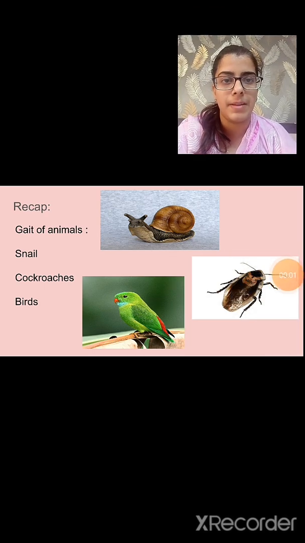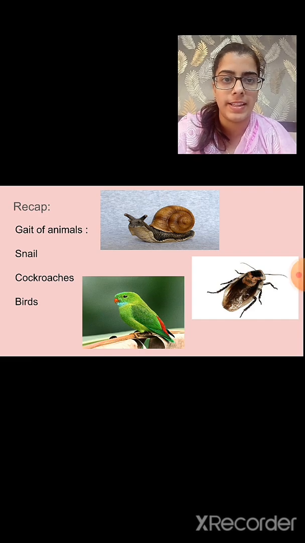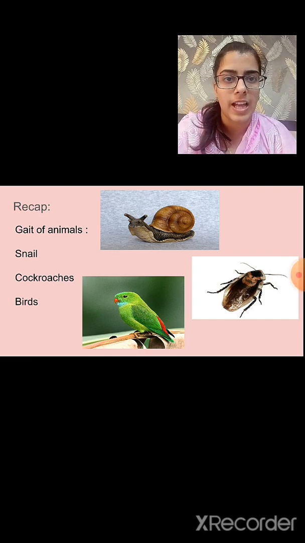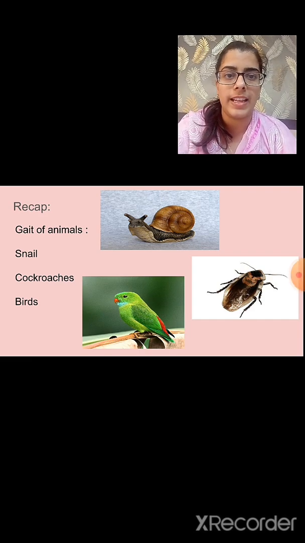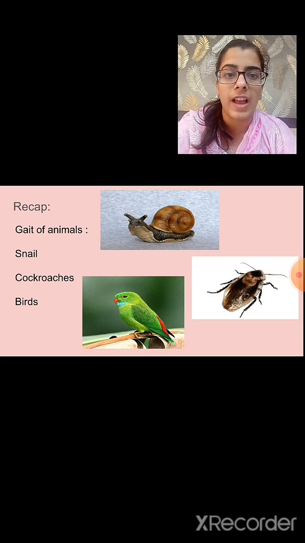Then we studied about birds, how birds can move from one place to another. We all know that birds can fly in the sky and they are able to walk on the ground also. But how is it possible for the birds to fly in the air?